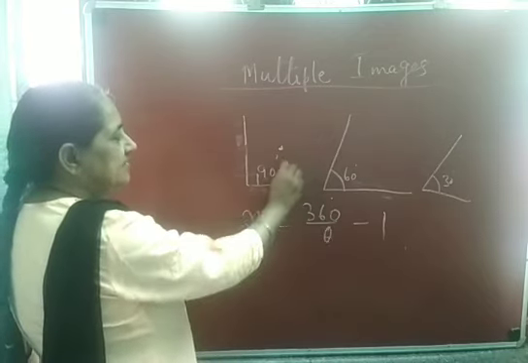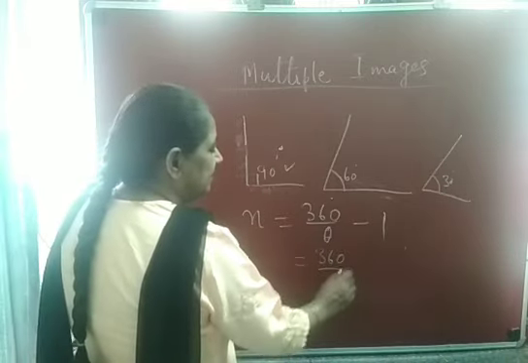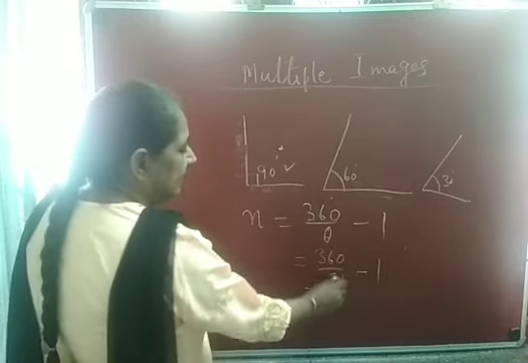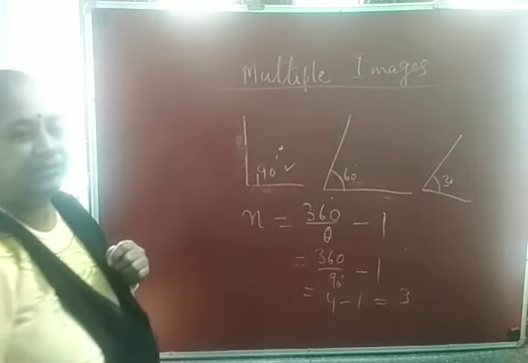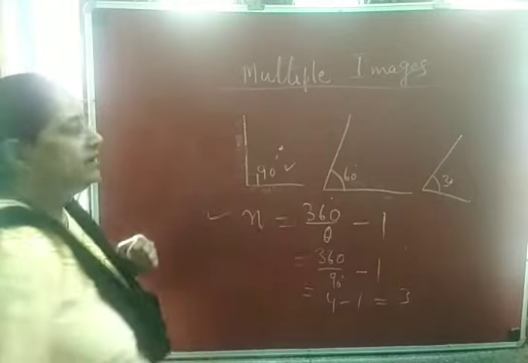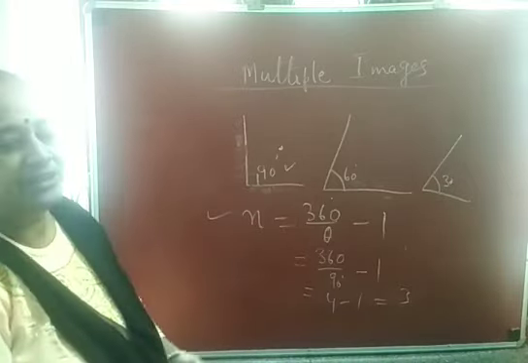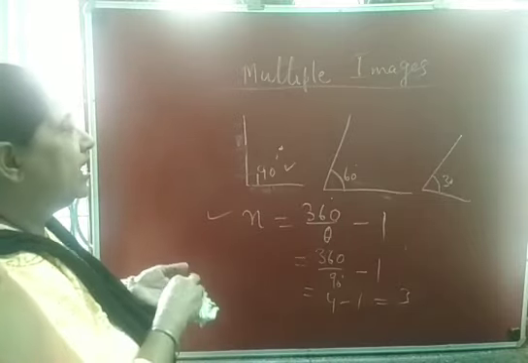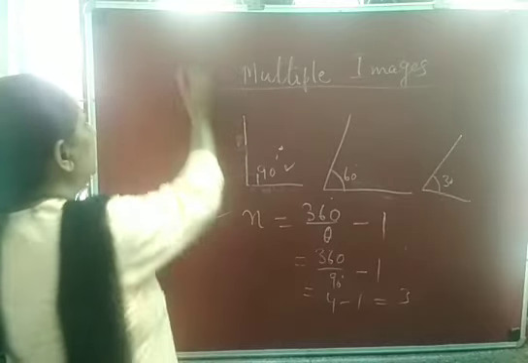So let us say in the first case the angle is 90 degree. So 360 by theta, theta means the angle, 90 degree, minus 1. So 360 by 90 will be 4, and 4 minus 1 will be 3. So how many images will form? 3 images will form. So by using this formula, we can find how many images will form if two mirrors are placed at an angle. And these multiple images are used in many places like the kaleidoscope.